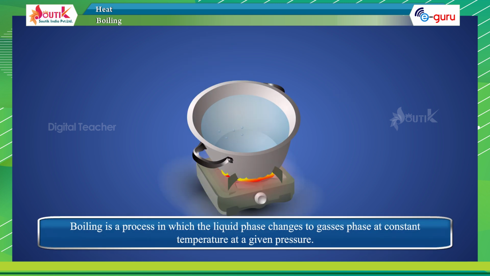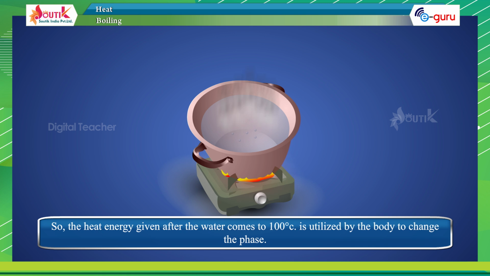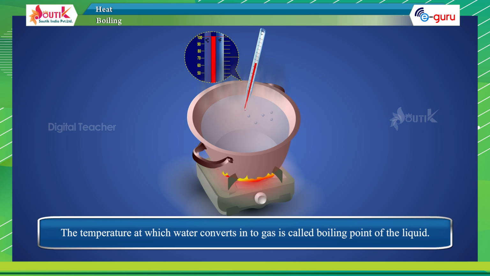Boiling is a process in which the liquid phase changes to gaseous phase at constant temperature at a given pressure. So, the heat energy given after the water comes to 100 degrees centigrade is utilized by the body to change the phase. The temperature at which water converts into gas is called the boiling point of the liquid.